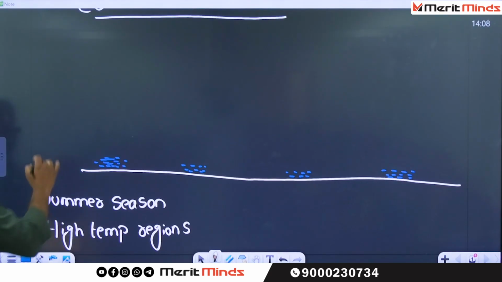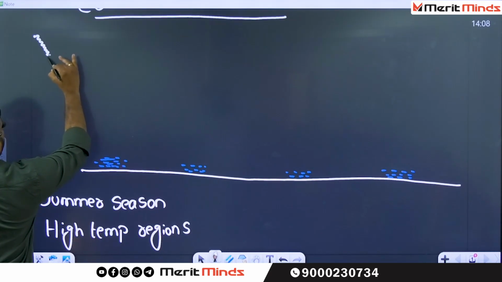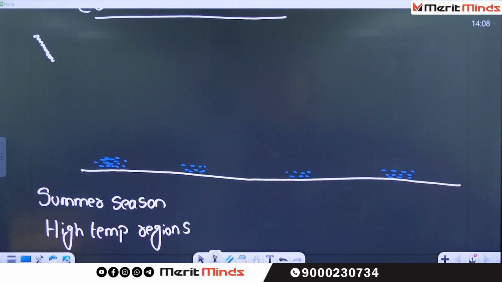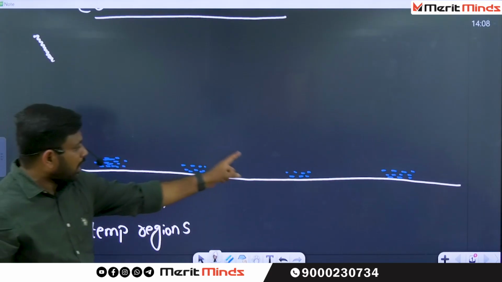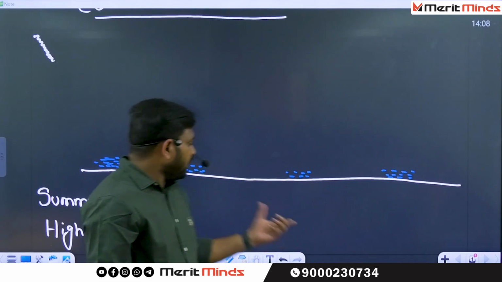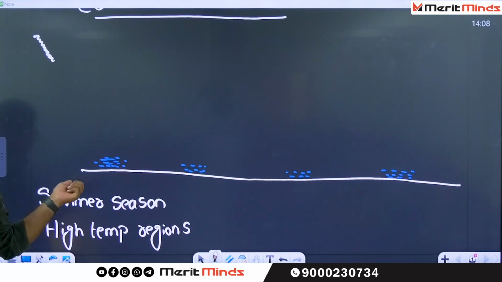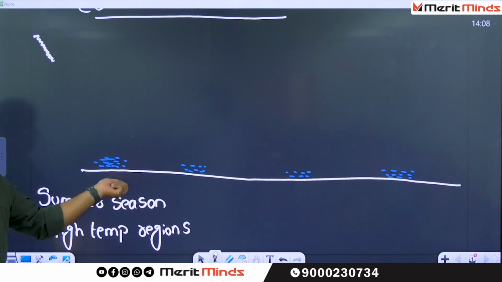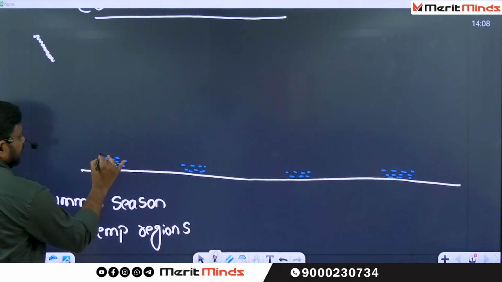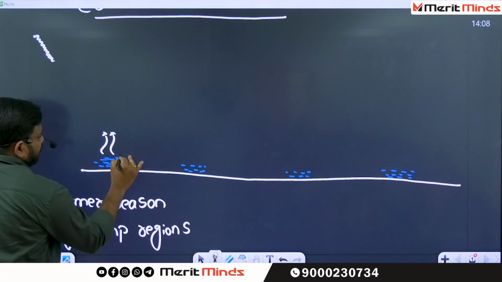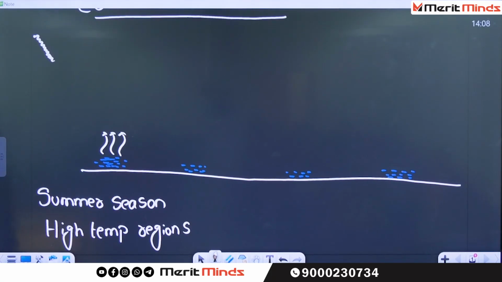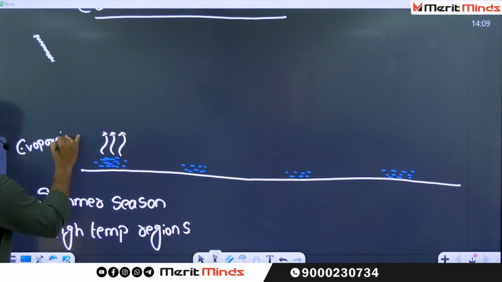Now see the condition. Whenever the temperatures are high, what about the condition wherever the water bodies are there? Wherever the water bodies are there, the water present in the water bodies is converting into a gaseous form. The point where the water is converting into a gaseous form, what do we call that? That is called evaporation. That process is called evaporation.